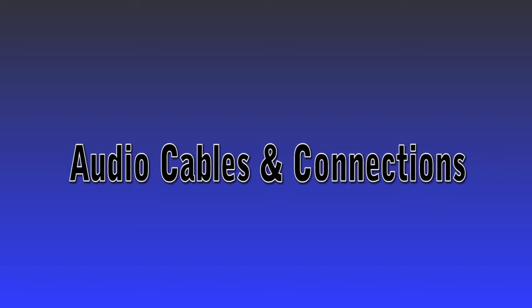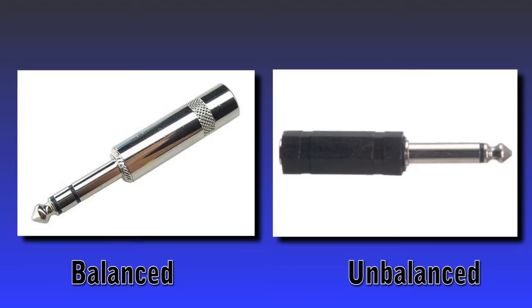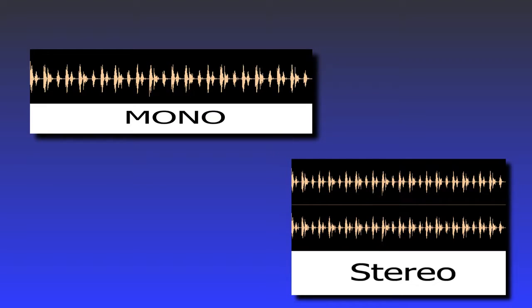Audio cables and connections are the most vital part in all sound and engineering, and the easiest session to learn. Mono and stereo are the basic terminology used for all cable connectors, as well as balanced and unbalanced. Mono gives the ability to hear direct playback information. Stereo gives the ability to hear all playback information.